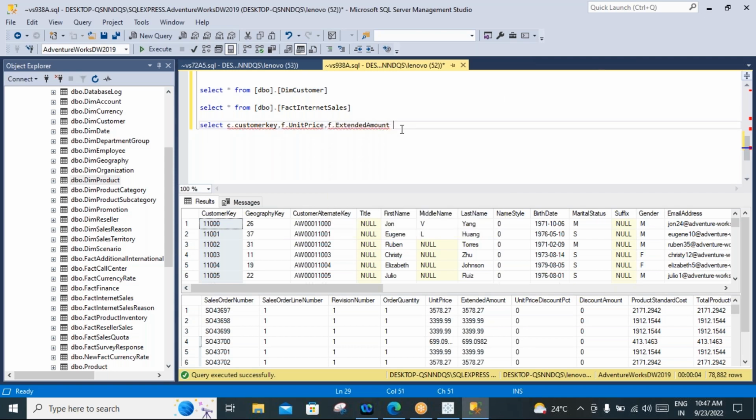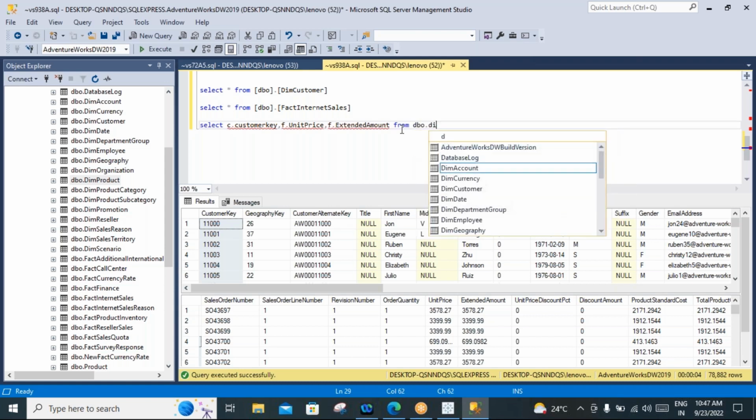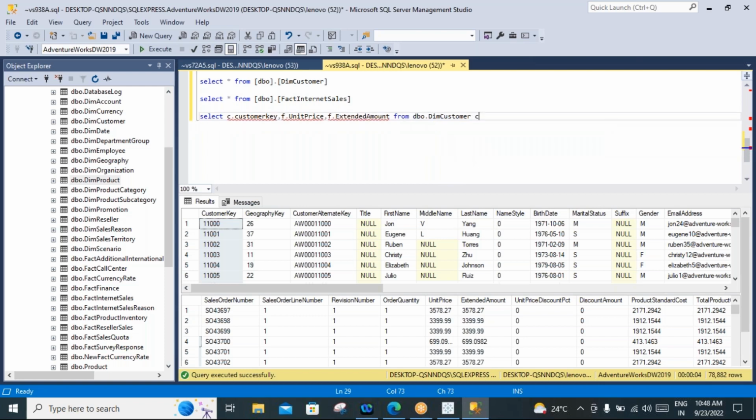Okay, from which tables are we taking? Customers. So you can mention dbo dot dim customer table. I can mention the alias name C. Inner join, I can use that.